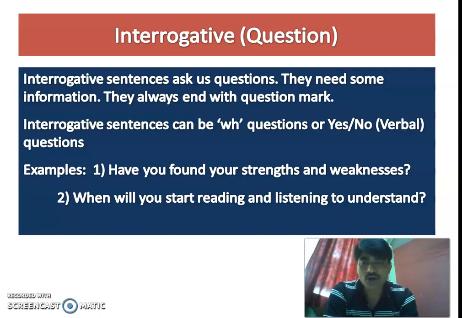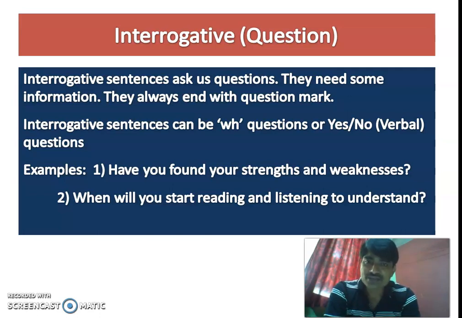Yes or no means all the verbal questions. For example, have you found your strengths and weaknesses? Your answer could be yes or no. That's why this is yes no kind of interrogative or question. And the second question is, when will you start reading and listening to understand? See, this is WH question.